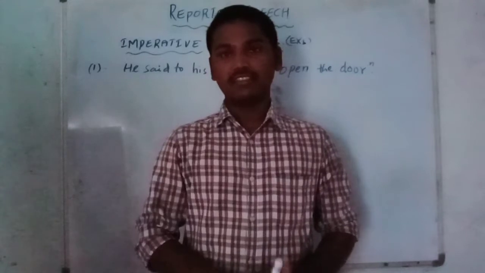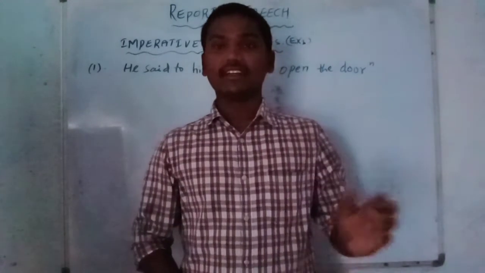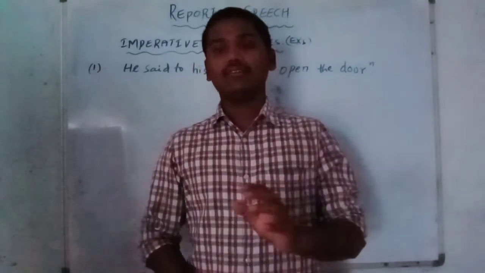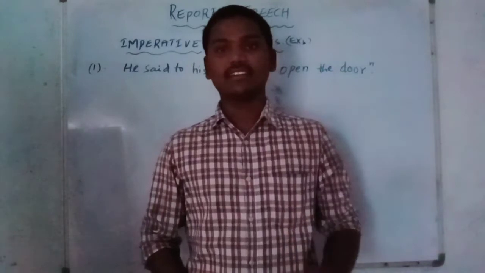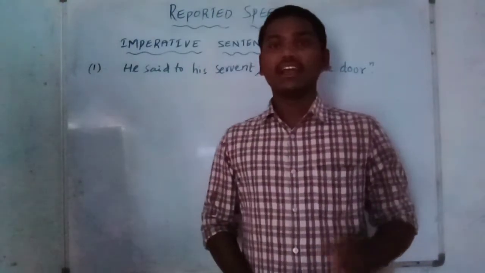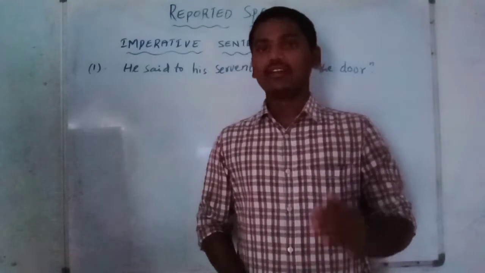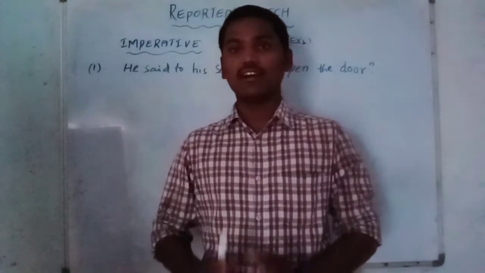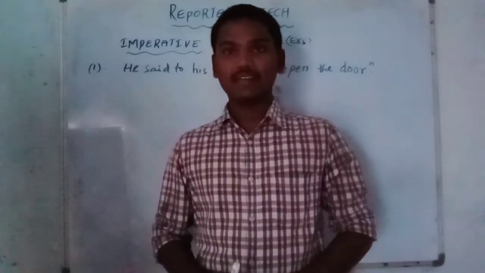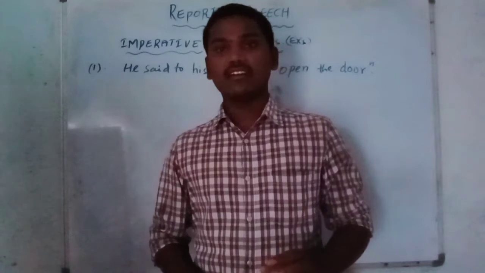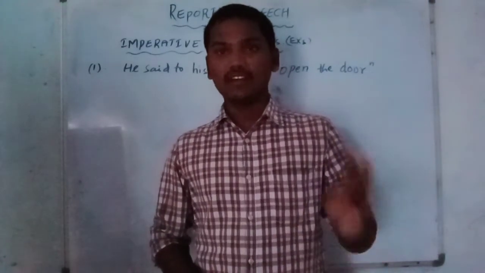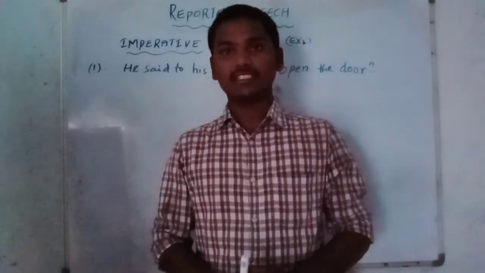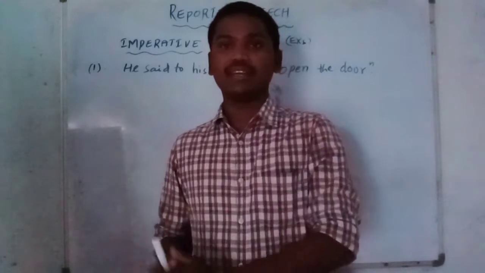And an interrogative sentence, how do we identify it? Easily, it ends with a question mark and it is definitely asking a question. All that kind of sentences we consider interrogative sentences. And imperative sentences, because now we are going to discuss that, that's why it is very important. Imperative sentences also end with a full stop, but imperative sentences are like suggestions, advice, requests, orders. So this is the difference between assertive sentence and imperative sentence.